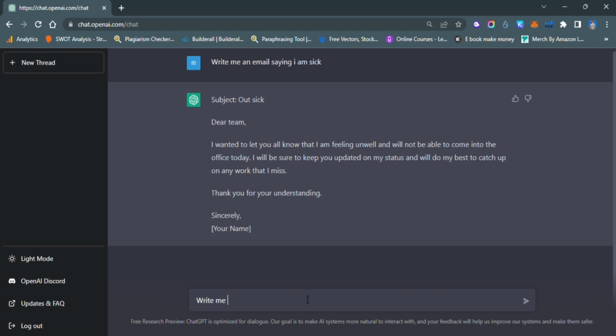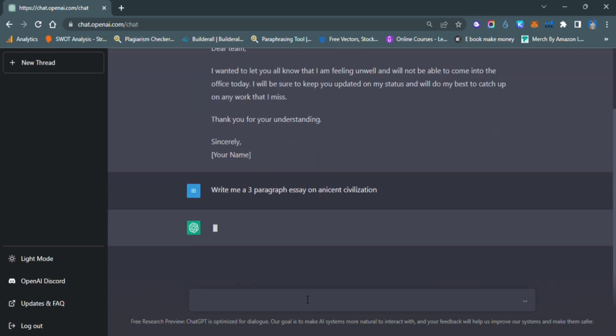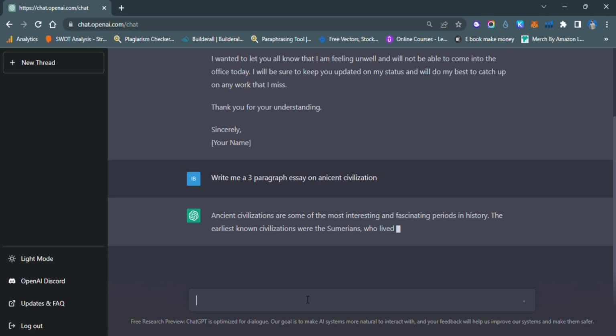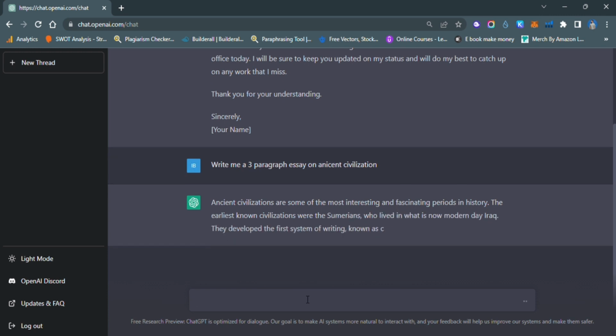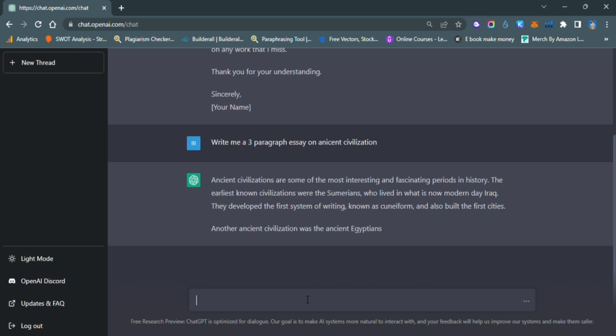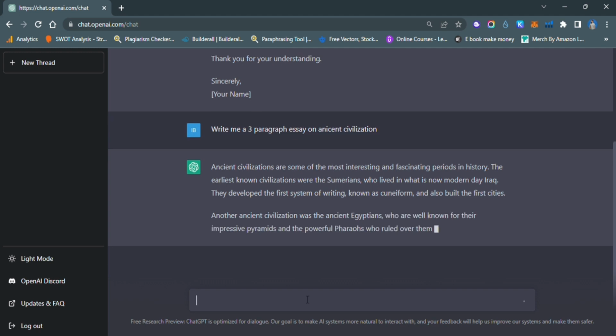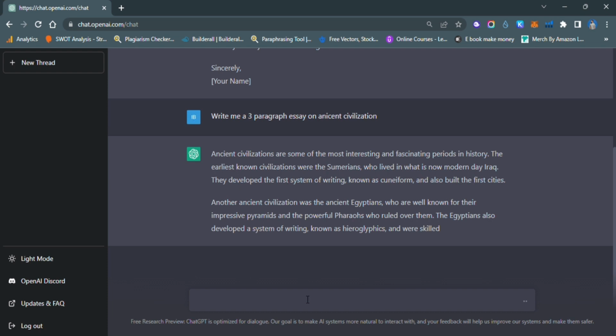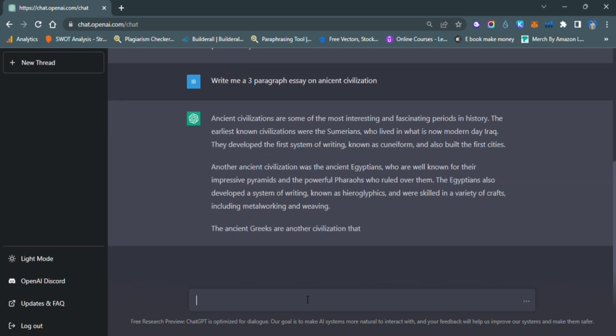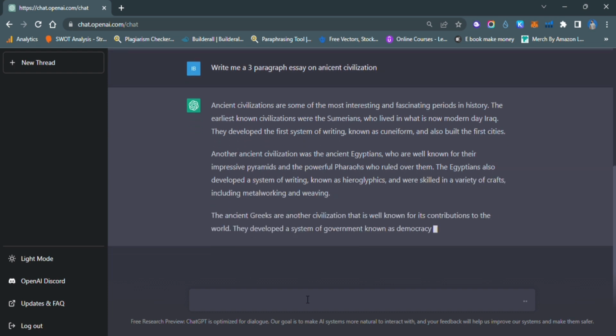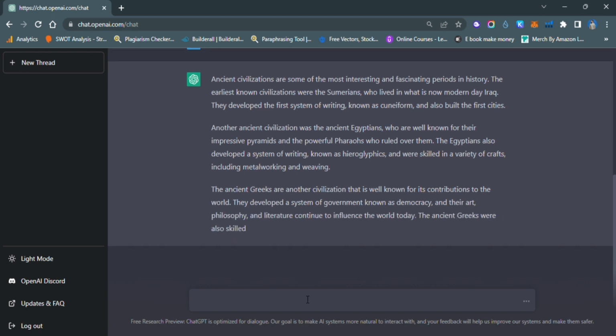So again, I'm gonna go ahead and test something else, which is write me a 3-paragraph essay on ancient civilization, and just type. It's gonna write me 3 paragraphs. How crazy it is. See, because I think that this can really change our lives if we are gonna use it correctly. And see, it has written 2 paragraphs and it's writing the 3rd one, and this is completely free, guys. You can access this and enjoy it.